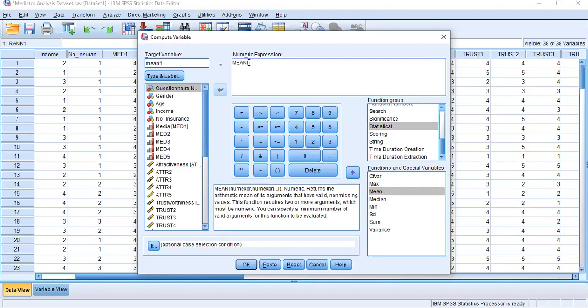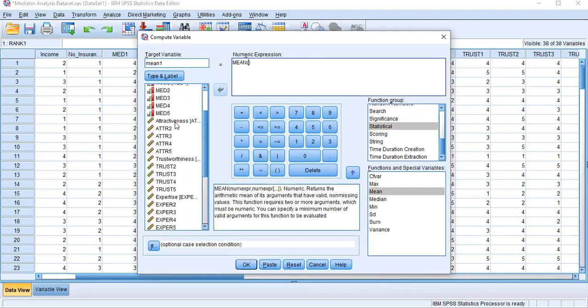Under the brackets, please remove those question marks, then you can see only the brackets here. Within the bracket we need to include your measurement items. Highlight the first measurement item, use this arrow, and then please press comma.